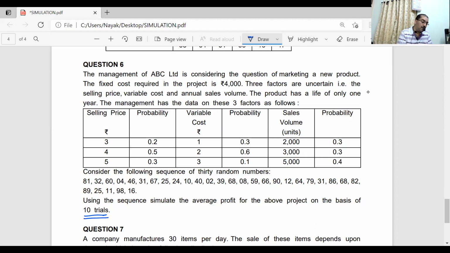This is what is important. 10 trials you want. We don't want all numbers to be considered here.